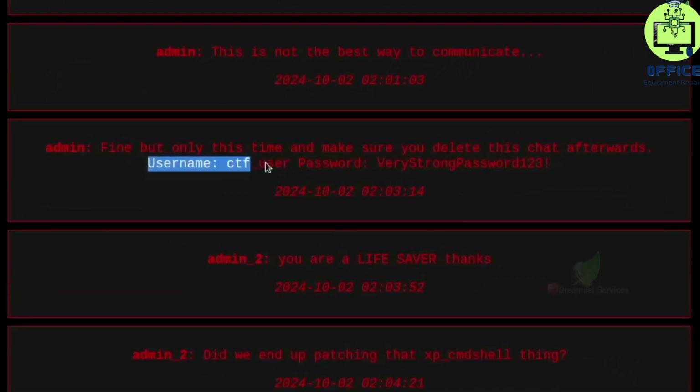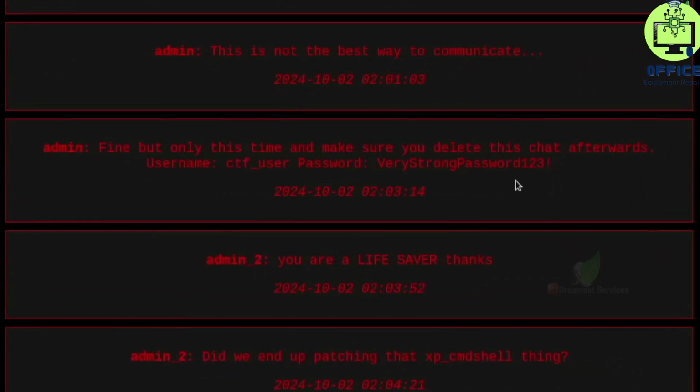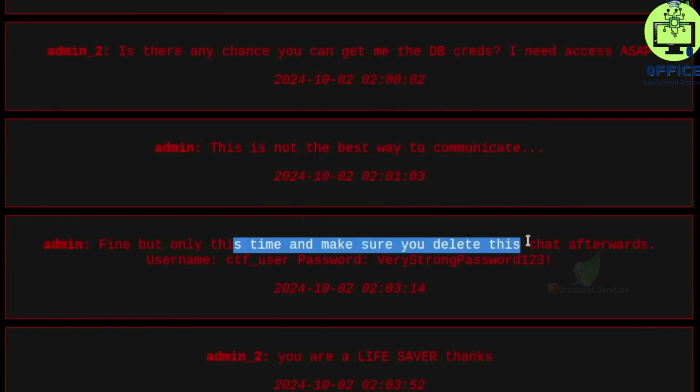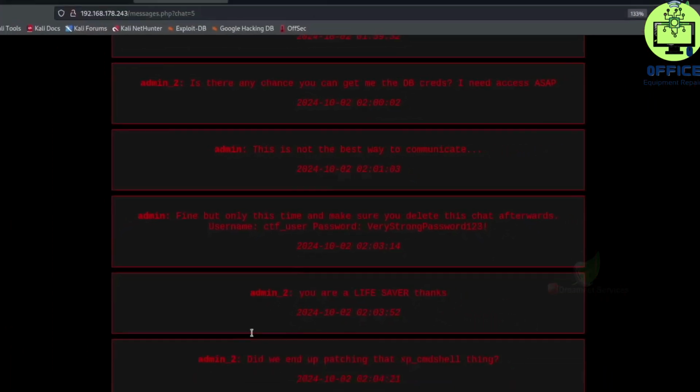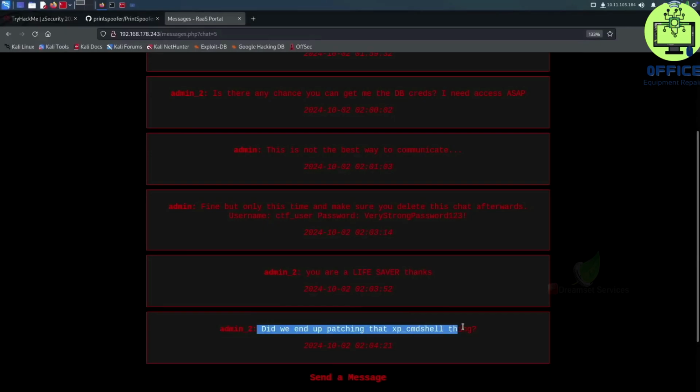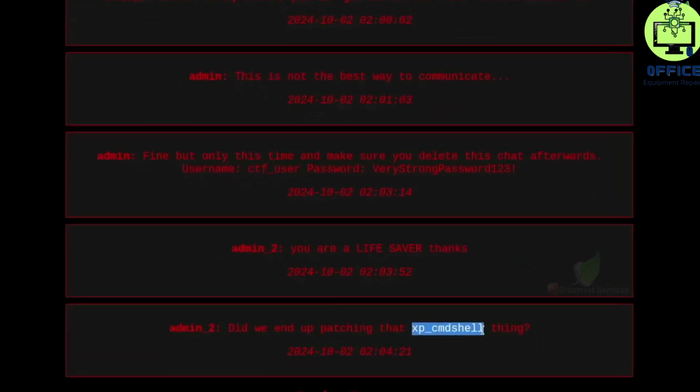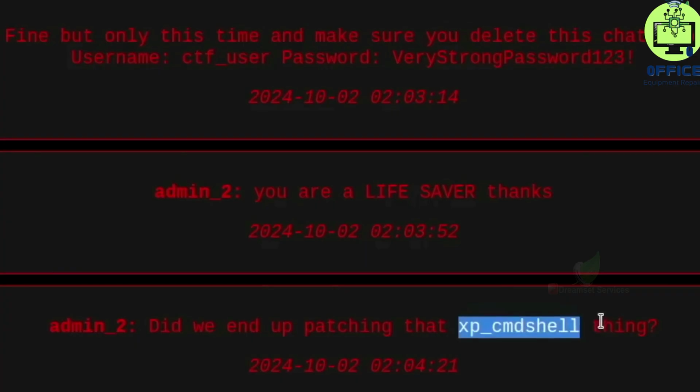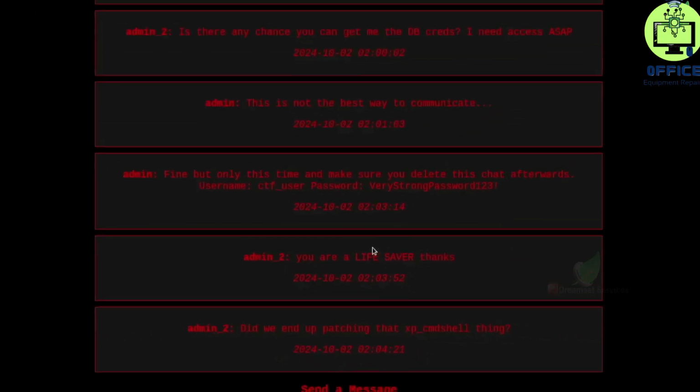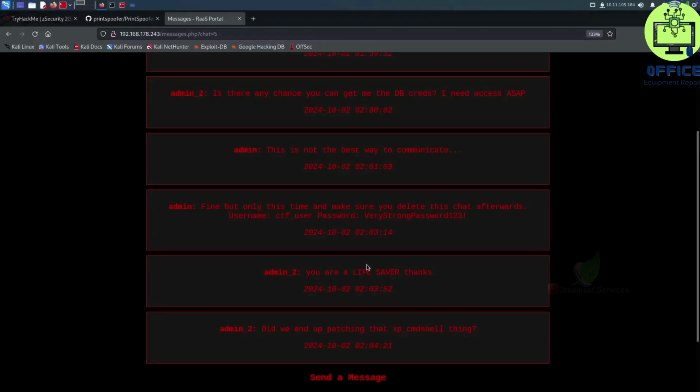Admin 1 actually says to admin 2 that this is not the best way to communicate, and looks like he shared the credentials to the database, which is CTF user, and the password is very strong password 123 exclamation mark. Admin also pointed out that they should delete this chat afterwards so that there are no logs of the credentials. And admin 2 says that you're a lifesaver, and did we end up patching that XPCMD cell thing? Remember this name, we're gonna get back to it in a bit. Now that we have access to the database credentials, let's see how we can try to use them.